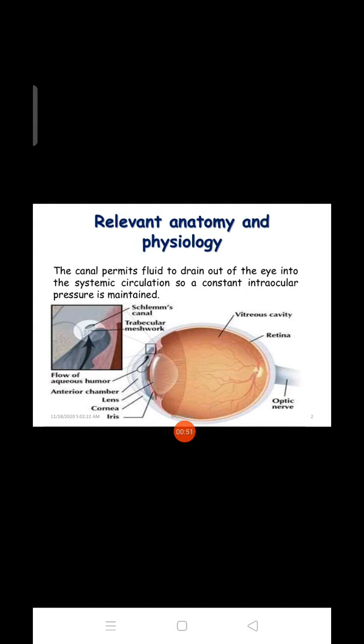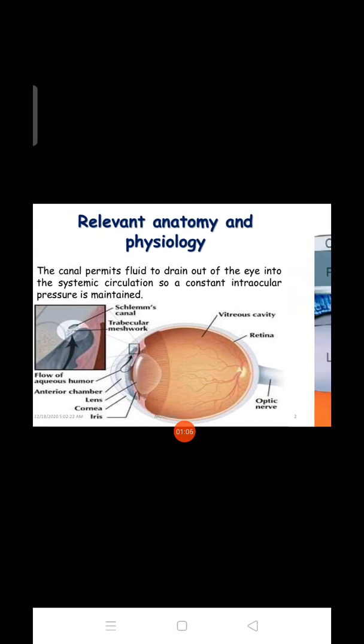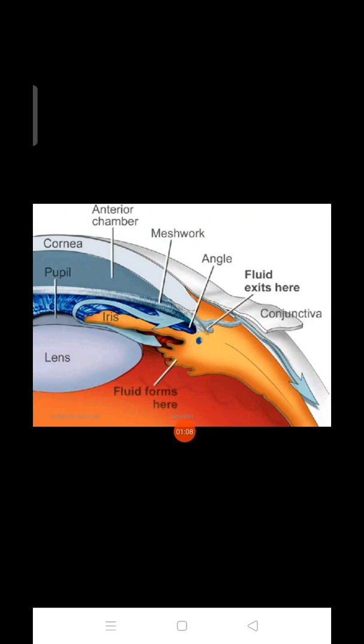If there is no blockage, the systemic circulation remains constant, and because of this the intraocular pressure is maintained. It will be a normal intraocular pressure. In this image you can see the meshwork angle, and through this angle the fluid exits here. This is the normal anatomy.